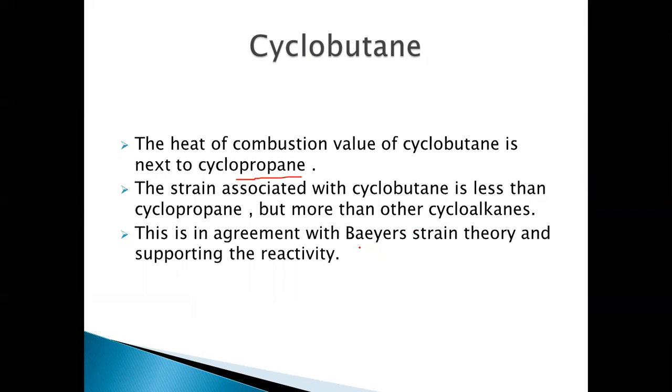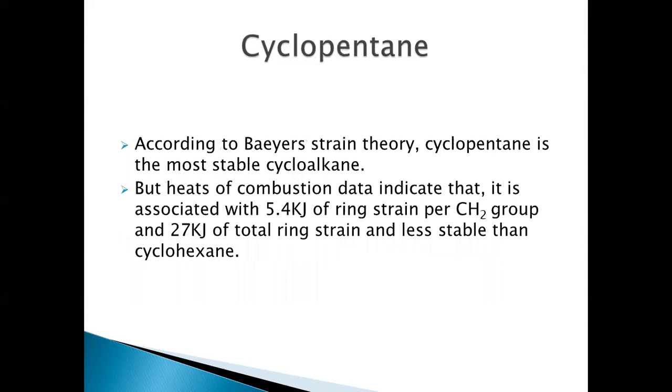So cyclobutane is much more stable than cyclopropane, so it is associated with a lesser amount of strain, and this is in agreement with the Baeyer strain theory. So Baeyer theory could also explain the stability of cyclobutane compared to that of cyclopropane, and it is much less reactive than cyclopropane. And when we come to cyclopentane, according to the heats of combustion values,